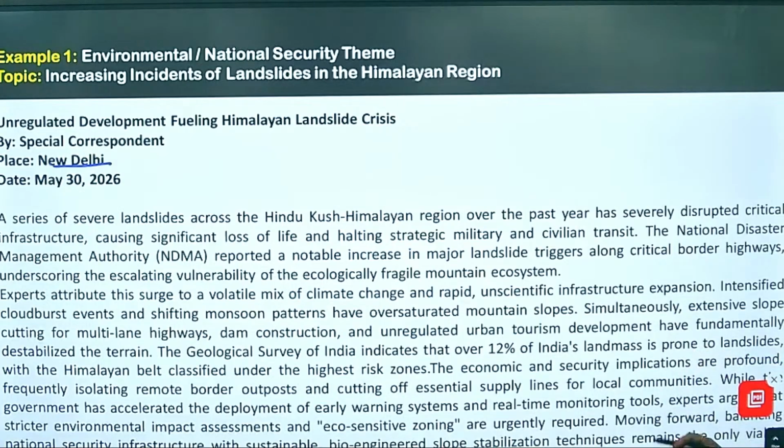The Geological Survey of India indicates that over 12% of India's landmass is prone to landslides, with the Himalayan belt classified under the highest risk zones. Landslides bahut jagah aa sakta hai, lekin highest risk zones kahan pe rehta hai? Hamare Himalayan region mein. The economic and security implications are profound, frequently isolating, meaning akela chhod dena, remote border outposts and cutting off essential supply lines for local communities.